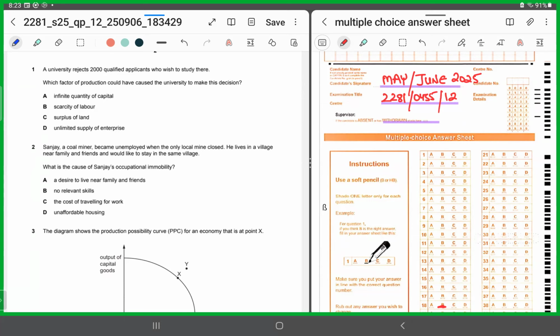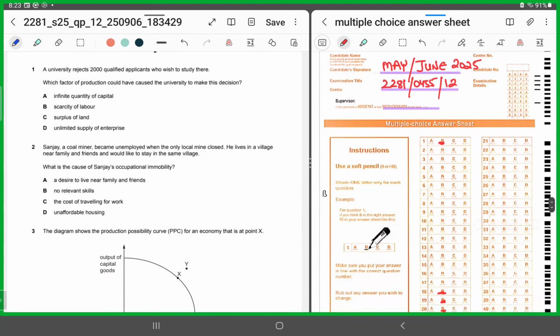Now, if you look at the options A to D, except for option B, all the other options are pointing towards a surplus. Rejecting qualified applicants implies what? Shortage of teachers. So hence it's pointing towards scarcity of labor. So for MCQ number 1, the correct answer is B. So we'll shade in B. Alright.